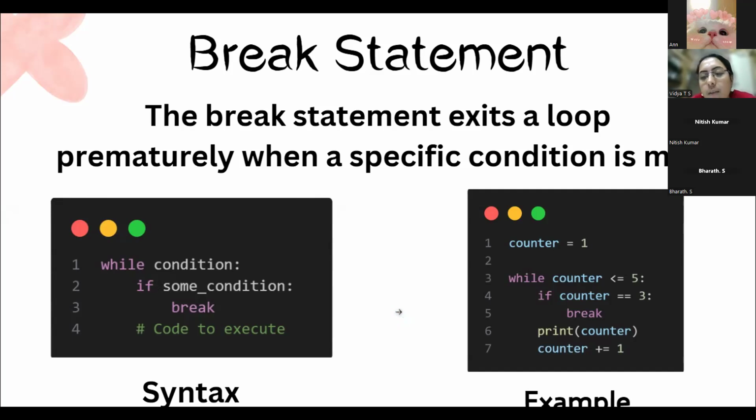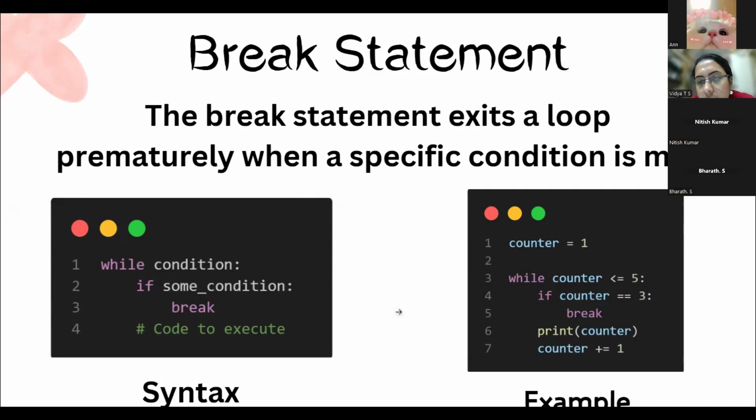In this program, for which number will it break? You can see the screen, right? Ma'am, if counter is 2. Is it so, Jasmine? Yes, ma'am. Only 1 and 2 will be printed. 1 and 2 will be printed when the counter is equal to 3. It will break. If the counter is equal to 4, what will be the values, Kundan?